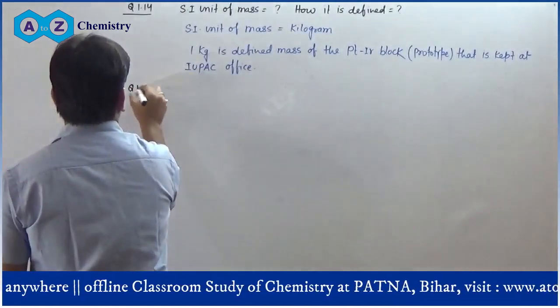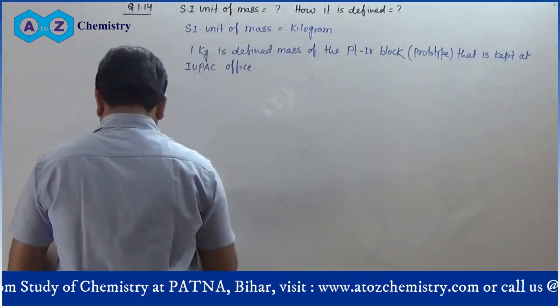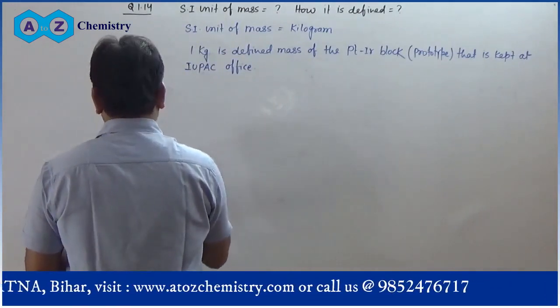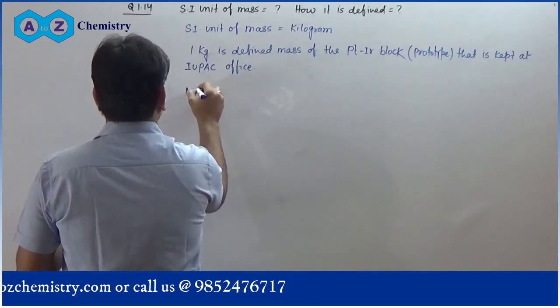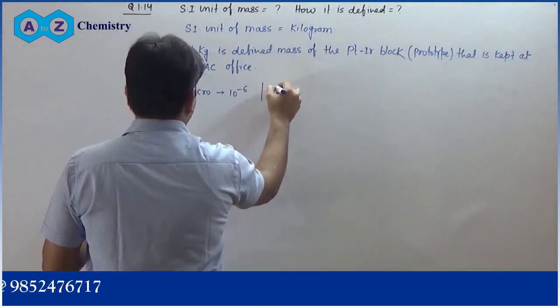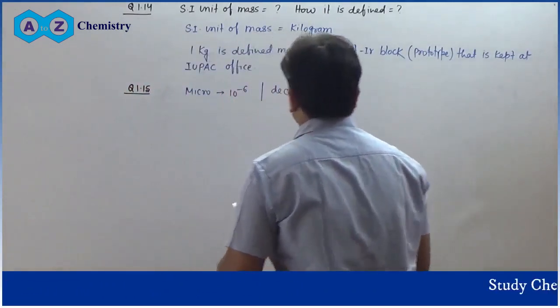Question number 1.15. In this question, you have to match micro, deca, nano, mega, giga, femto. It is a very easy question. Micro means 10 to the power minus 6. Deca means 10 to the power 1, simply 10.